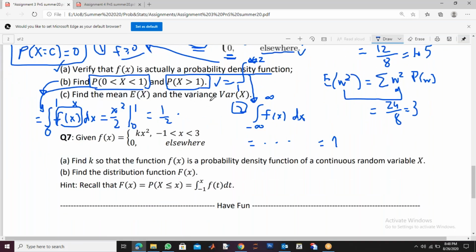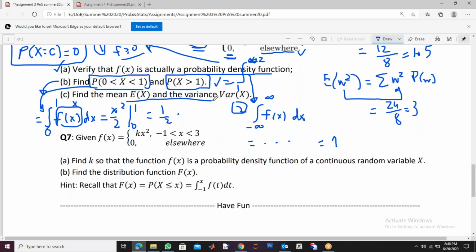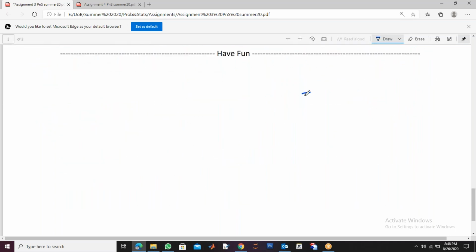If you want some discussion on mean and variance, I can do that. You see, summation of x p(x) was the mean for a discrete random variable, right? Mean, you can write mu or expectation of x. In a continuous random variable, the sum becomes the integral, and probability is not given, only the function f(x) is given.